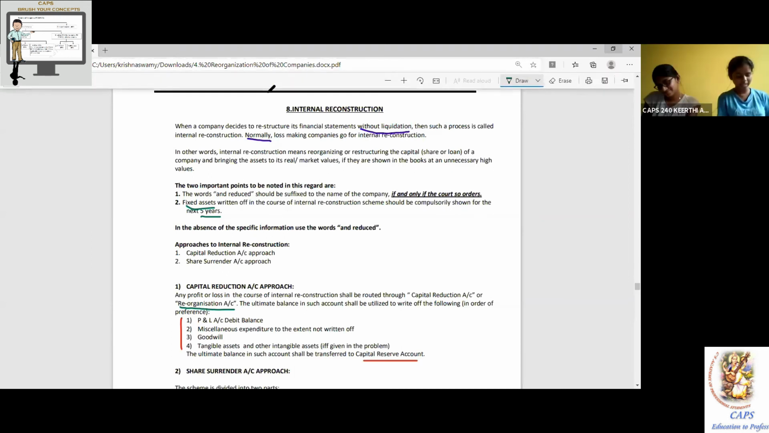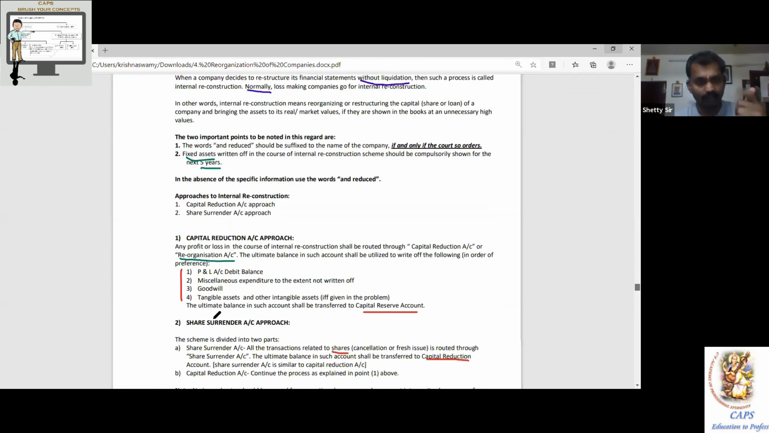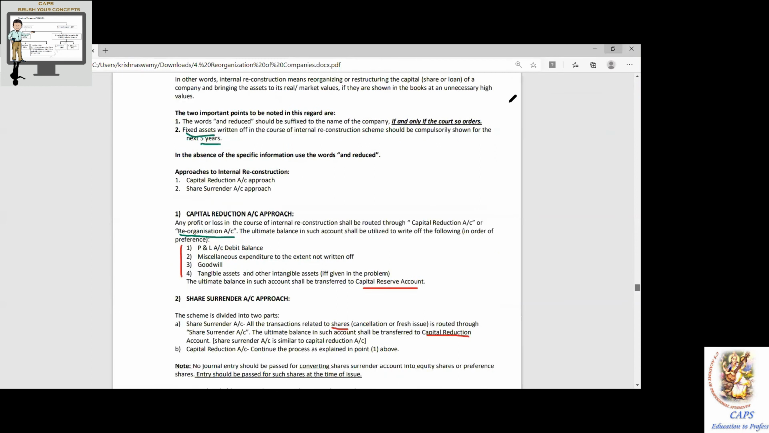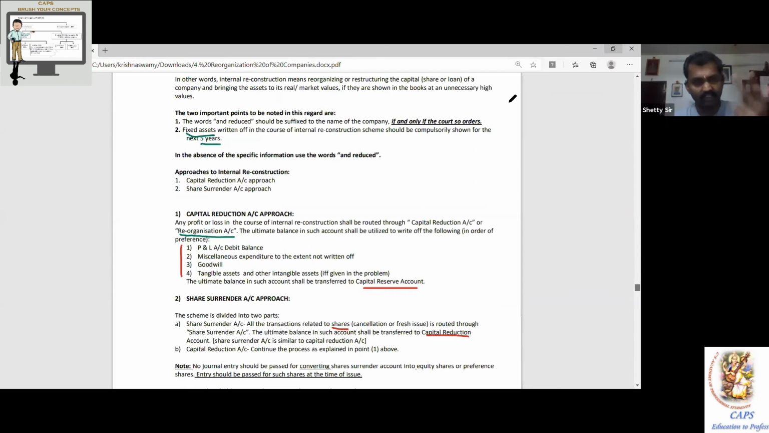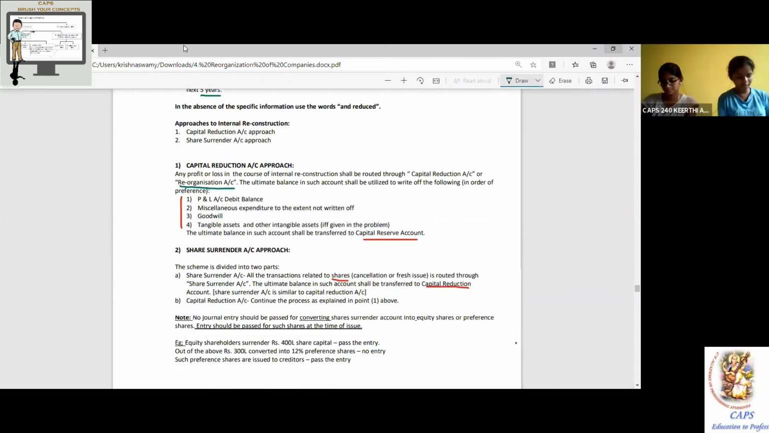First one, P&L account debit balance. Second one, miscellaneous expenditure to the extent not written off. That is called fictitious assets. Today we don't call it miscellaneous expenditure; there is no such head itself. It is called fictitious assets, like underwriting commission, preliminary expense, deferred revenue expenditure, brokerage on the issue, etc. All those will come there. Third one, goodwill. Fourth one, tangible asset and other intangible asset, if and only if given in the problem.